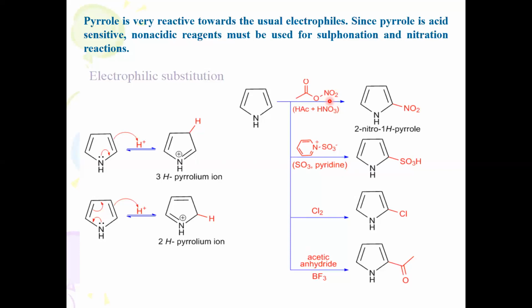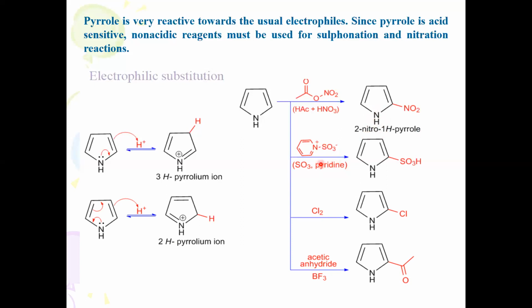Reactions take place under very mild conditions. Otherwise, the product would undergo decomposition. Suppose you use concentrated nitric acid and sulfuric acid, the reaction may not be possible because decomposition is going to take place. That's why when the reaction is carried out in the presence of acetic acid and nitric acid, acetyl nitrate is formed that provides an electrophile. Then you will find 2-nitro-1H pyrrole. 1H is nothing but the hydrogen atom is on the nitrogen. Simply you can call it 2-nitropyrrole.